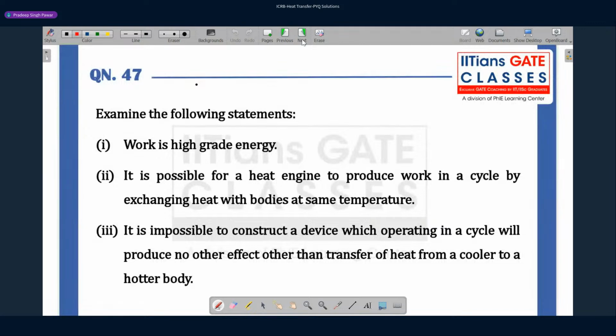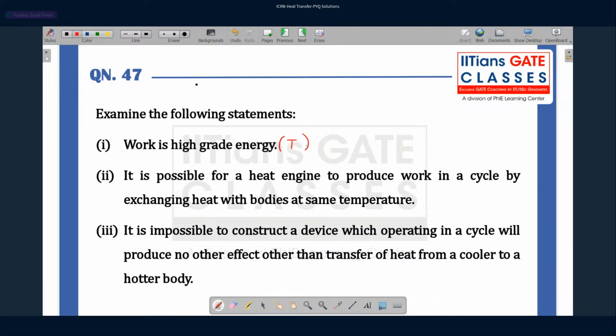Examine the following statements. Work is a high grade of energy. Yes, when we study the topic of availability in thermodynamics, we know that we classify energy into two categories: high grade energies and low grade energies. Mechanical work and electrical energies are classified as high grade energies, whereas thermal energy or heat energy is classified as low grade energy. So work is a high grade energy. This is a true statement.